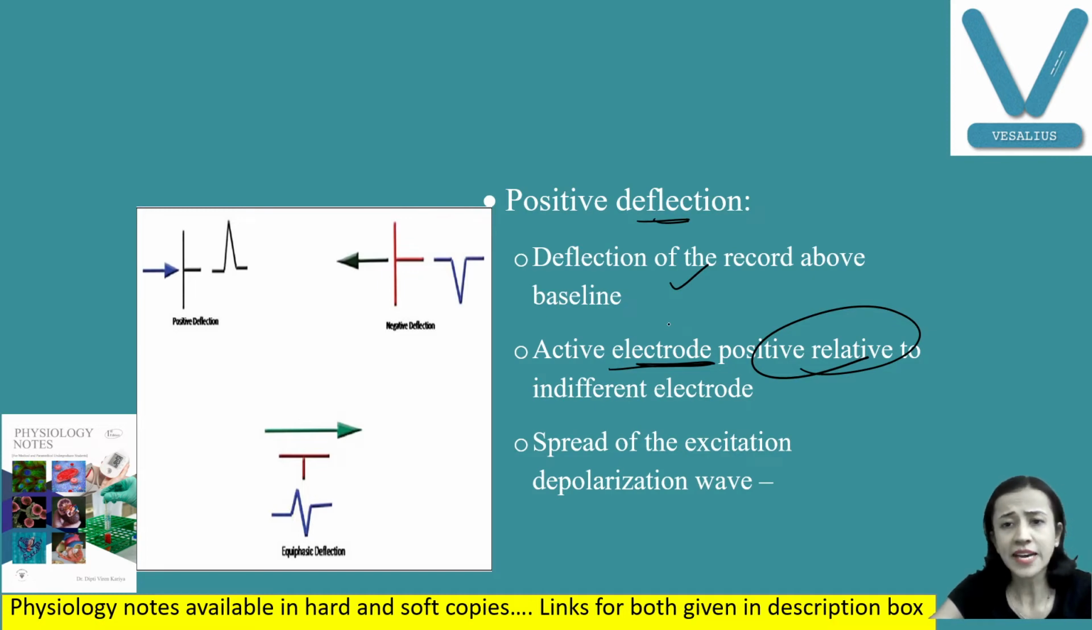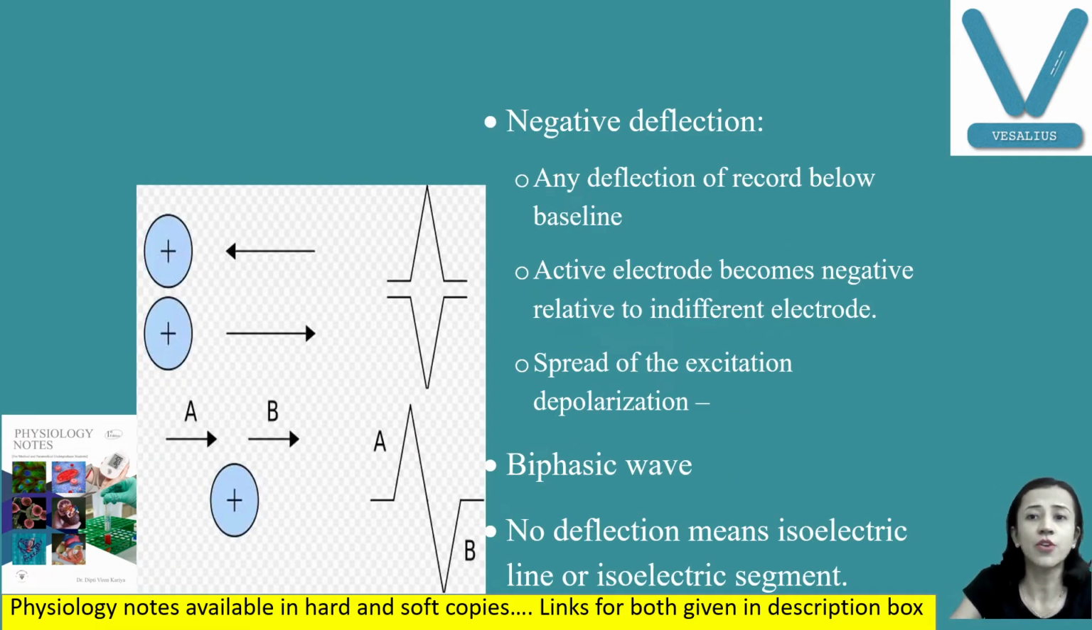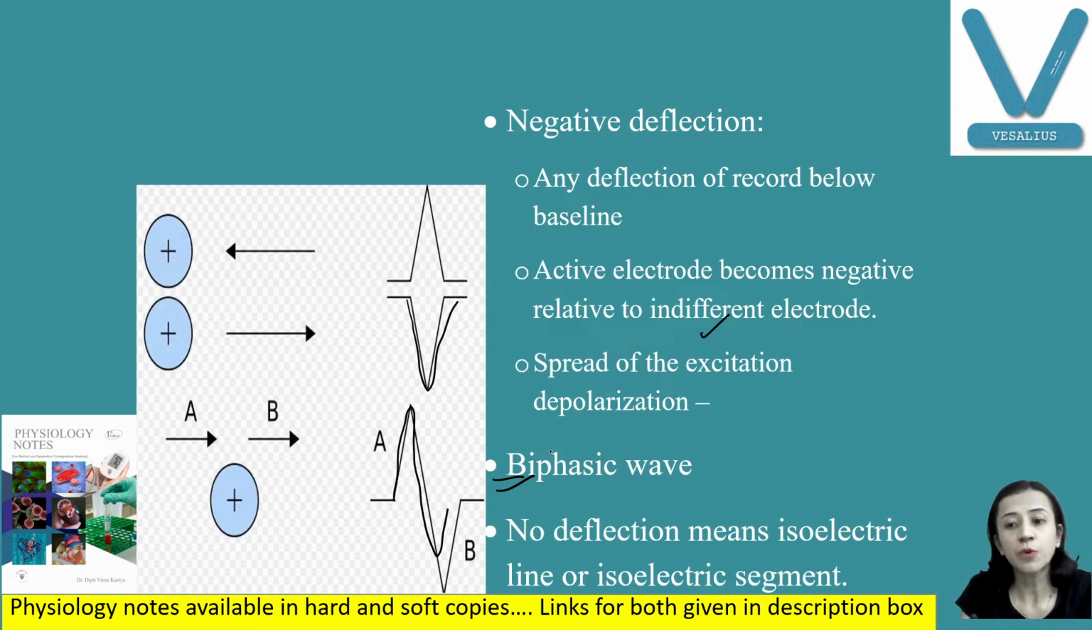Negative deflection is the opposite. Any deflection of record below the baseline, this one, is negative deflection. It is because when active electrode becomes negative as compared to indifferent electrode, or you can say spread of excitation wave away from the positive electrode, you will get negative deflection. Then biphasic, that is partially positive and partially negative. When do you have biphasic wave? That is present when the depolarization wave is moving perpendicular to electrode, and there is isoelectric line, means no positive or negative deflection, that is isoelectric line.